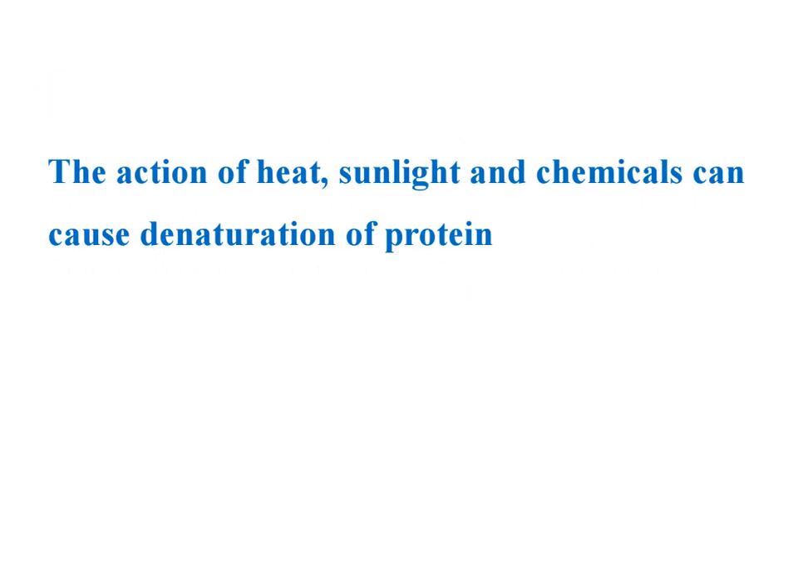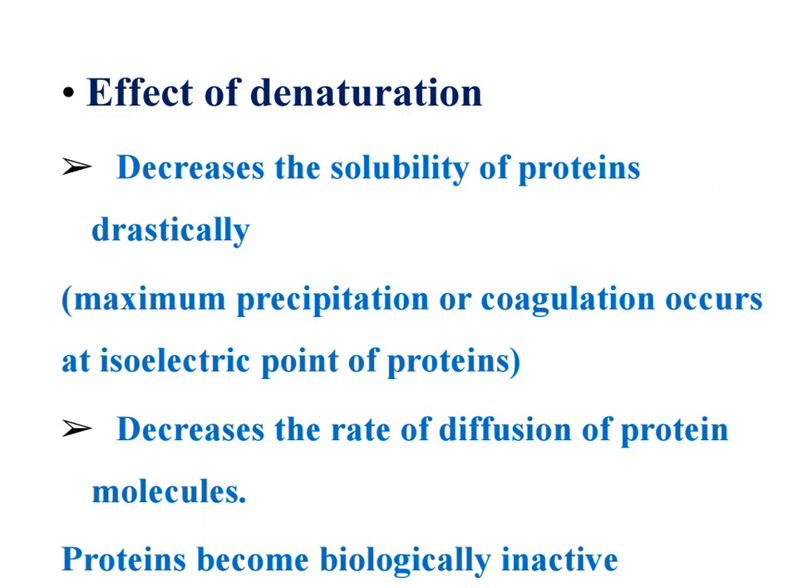The ways in which denaturation takes place are the action of heat or sunlight, or reacting with chemical species, which causes denaturation of protein. By supplying heat, the folded protein becomes unfolded and coagulated, or maybe we keep it in sunlight, denaturation takes place, or the action of chemicals also causes denaturation.